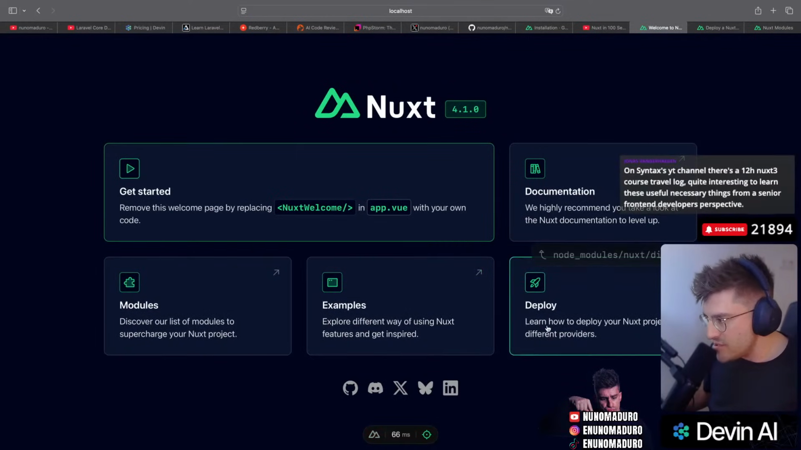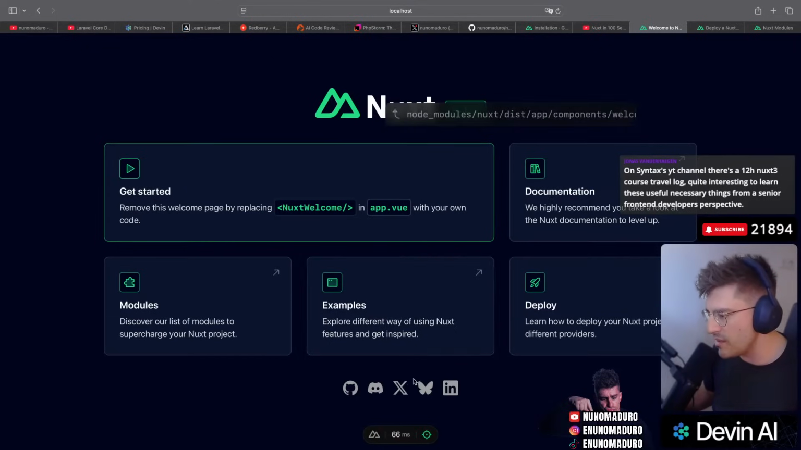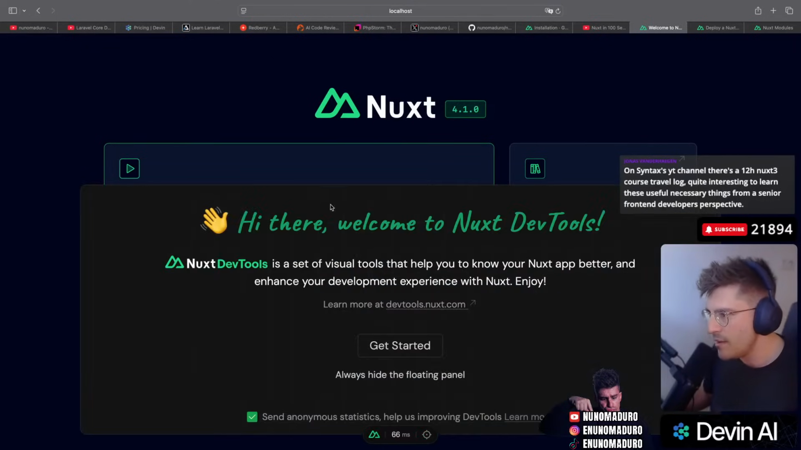Oh, it's kind of to see the component. Interesting. So I can just click here and then click on the button and see where that component lives. Interesting. How about this?